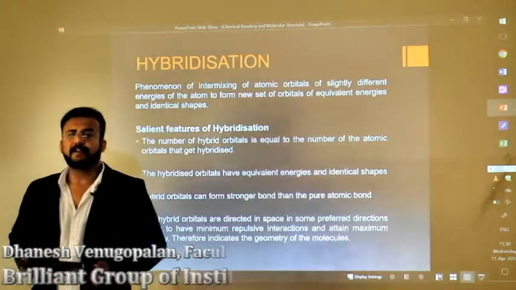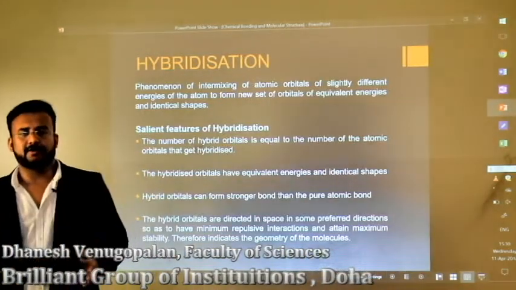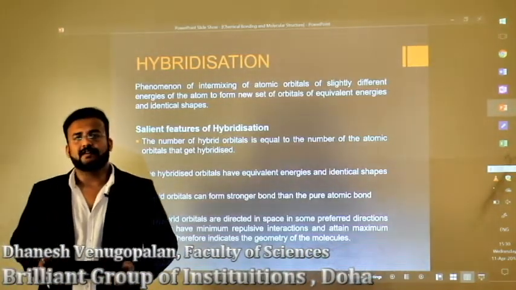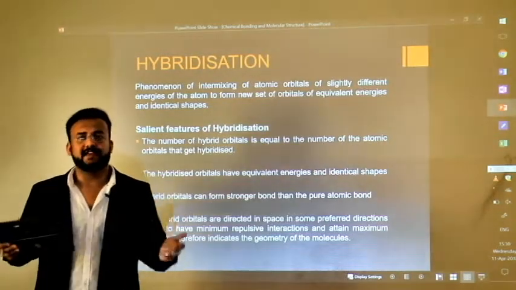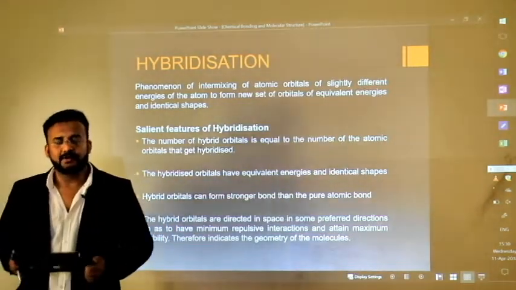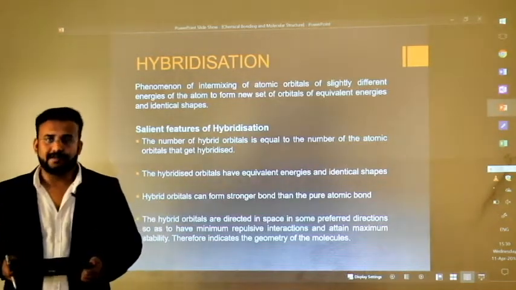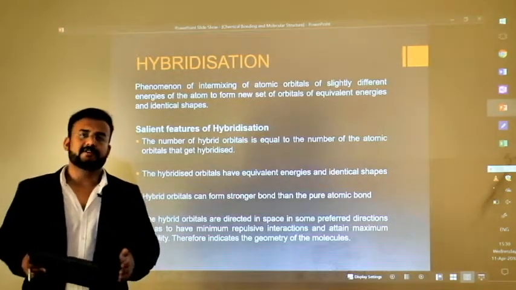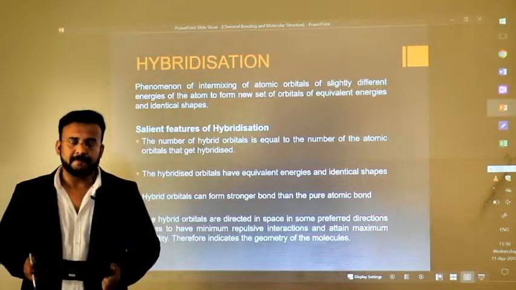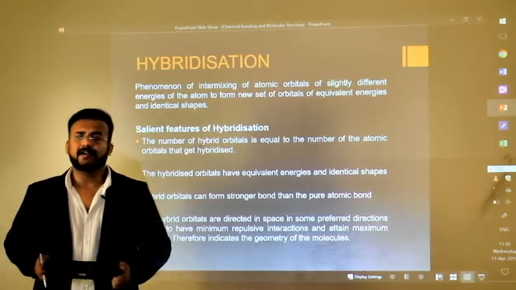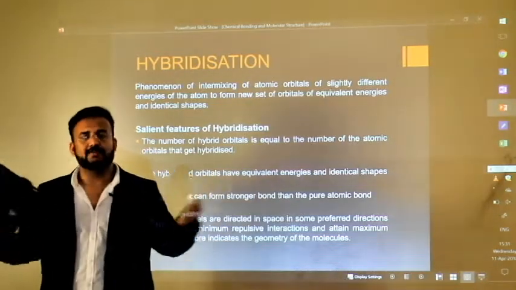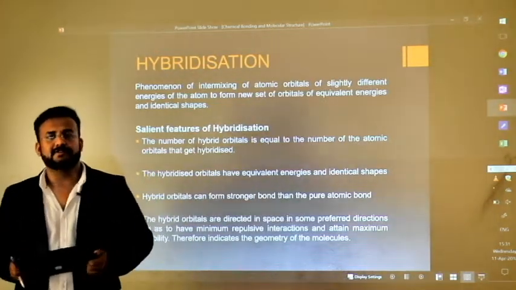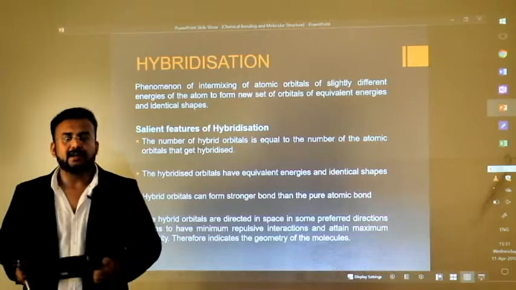So whenever an atom is going to form a chemical bond, it is seen that the central atom intermixes their atomic orbitals available to create a new set of orbitals called hybrid orbitals, and these hybrid orbitals are the ones which take part in bonding. Now one should ask, why can't the atom just leave their atomic orbitals as such and then overlap them with the other atomic orbitals of the other atom and create a bond?